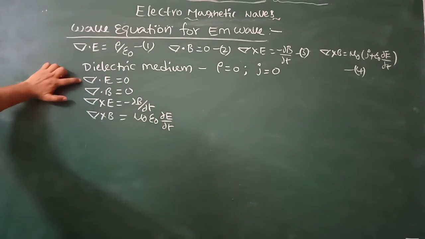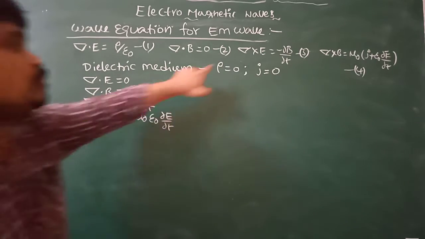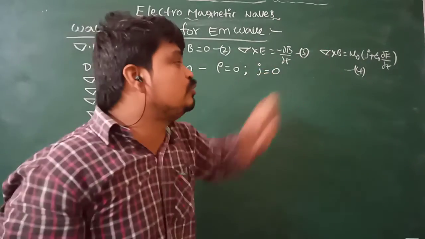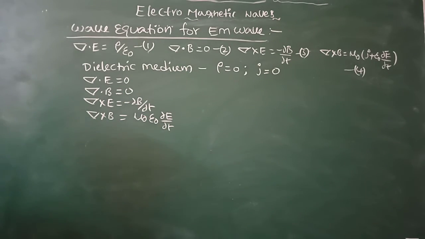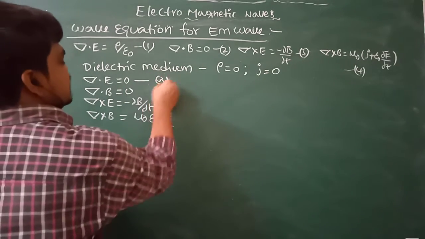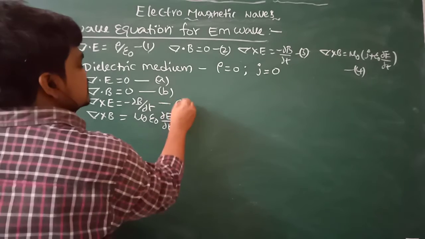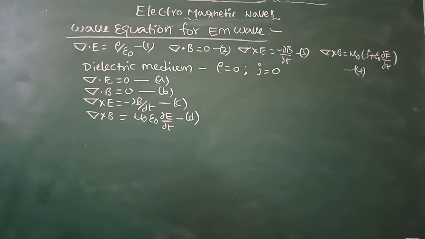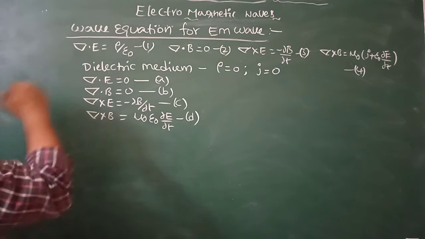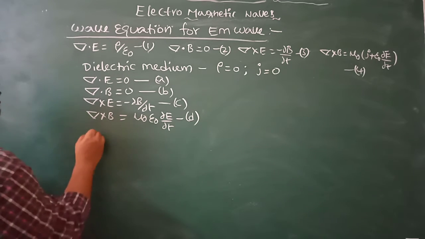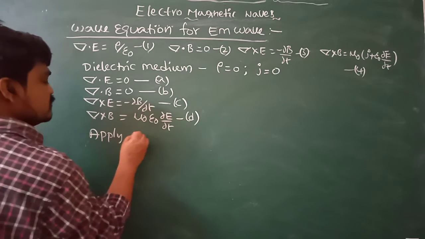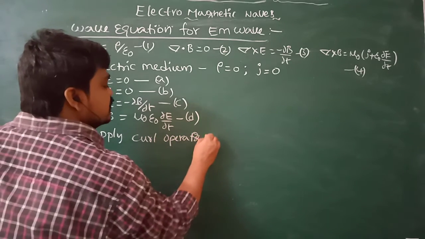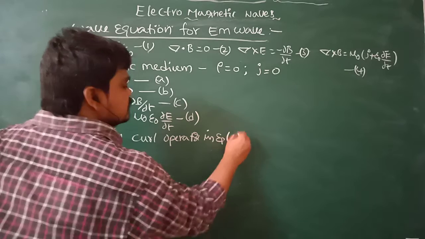So del dot E is equal to 0, del dot B is equal to 0, del cross E is equal to minus dou B by dou t, and del cross B is equal to mu naught epsilon naught dou E by dou t. Say equation A, equation B, equation C, equation D. Now apply the curl operator on equation C. What happens?